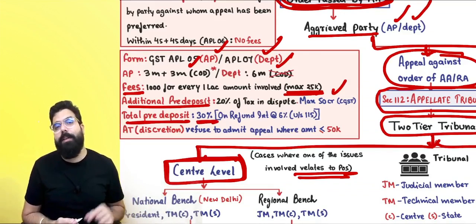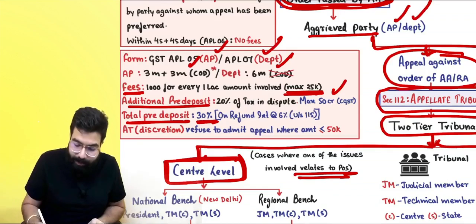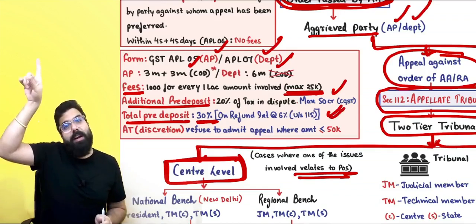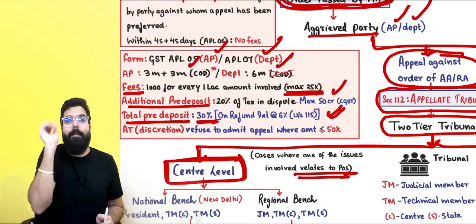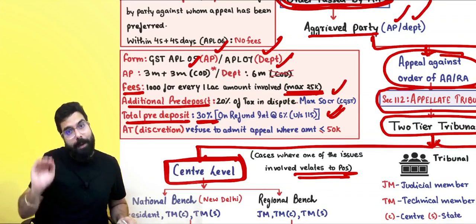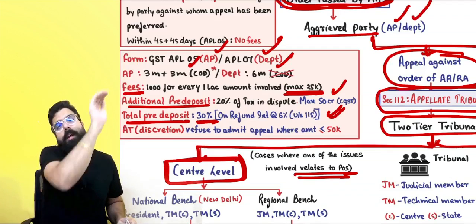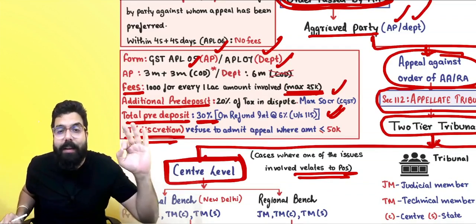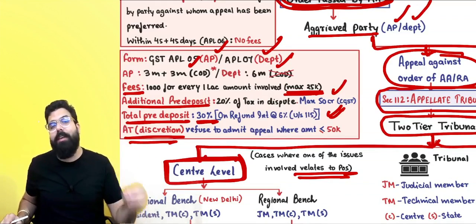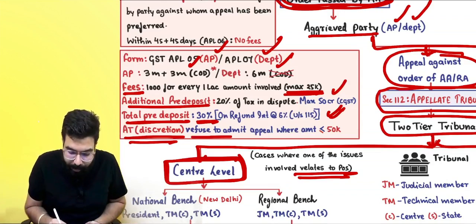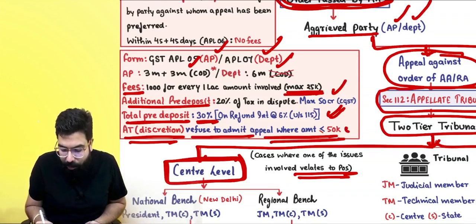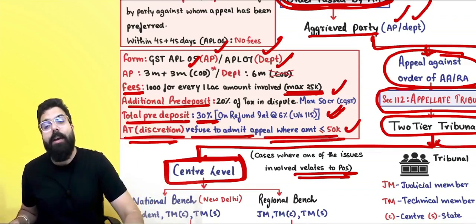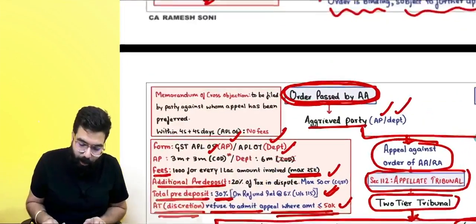And always remember one thing: if this pre-deposit is refunded as a result of the appellate tribunal's order, the pre-deposit which was earlier and the pre-deposit which is now will be refunded along with interest from their respective dates of payment to the respective dates of refund. Also remember, it is the tribunal's discretion. If they want, they can refuse to admit an appeal where the amount involved is less than or equal to 50,000. If the amount involved is less than or equal to 50,000, they can reject the appeal.